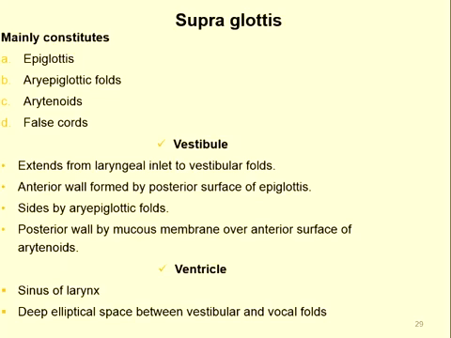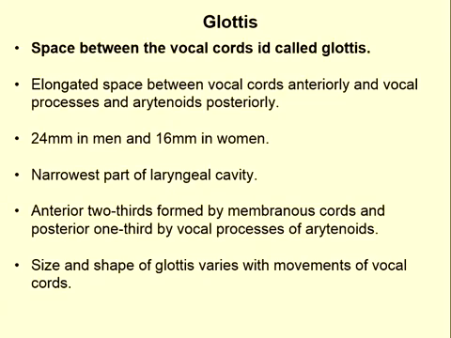The ventricle is also known as the sinus of the larynx. It is a deep elliptical space between the vestibular and the vocal fold. The second part of the laryngeal cavity is the glottis. The space present between the vocal cords is called the glottis. It is an elongated space between the vocal cords anteriorly and the vocal process and arytenoid cartilage posteriorly.